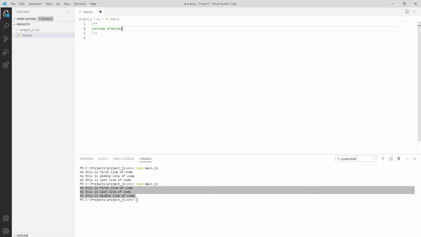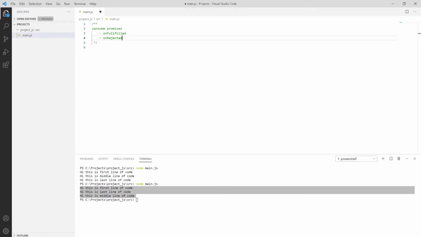So let's move toward consuming promises. Consuming promises also has those two methods which I initially showed you, which are onFulfilled as well as onRejected. Let me write it down for your convenience. onFulfilled is a success handler. It should contain the logic for when the promise is resolved. And the second handler, which is our onRejected, is a failure handler. It will contain the logic for when the promise fails.